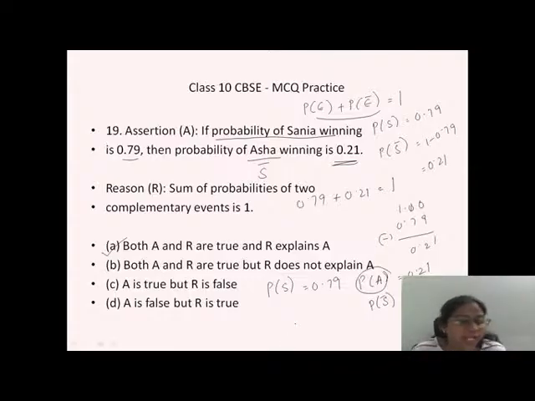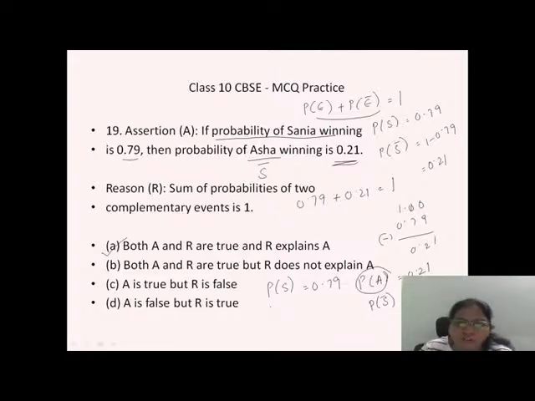They will not give it directly as the probability of Sania not winning. They will put another name, telling that some other girl came and won and Sania didn't win. So in place of the probability of Asha winning, we are telling that the probability of Sania not winning is 0.21, and the probability of Sania winning is 0.79.